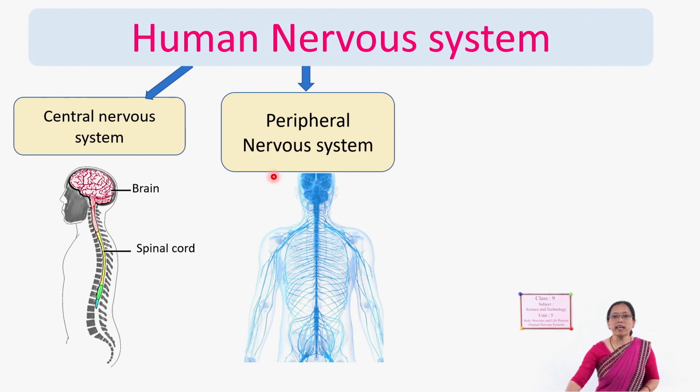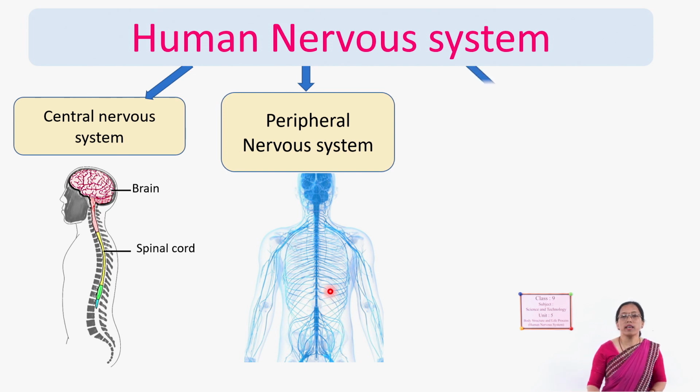And the next part is the peripheral nervous system. Already I have told you, peripheral nervous system means, see, this is the brain, this is the spinal cord. From these many nerve fibers arise and connect the different organs of our body with the central nervous system. These are called nerves or nerve fibers, and these nerve fibers compose the peripheral nervous system.